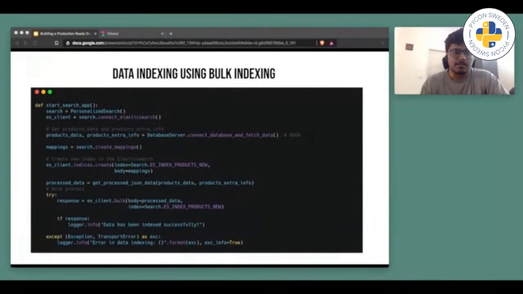This is how data indexing happens using bulk indexing. In bulk indexing, we are aggregating data from different tables.